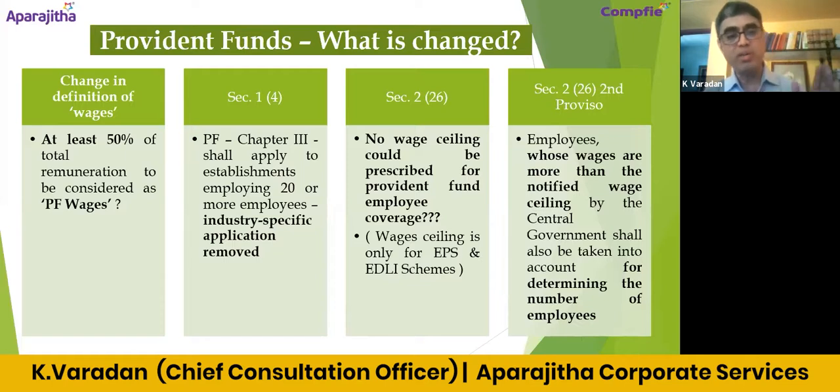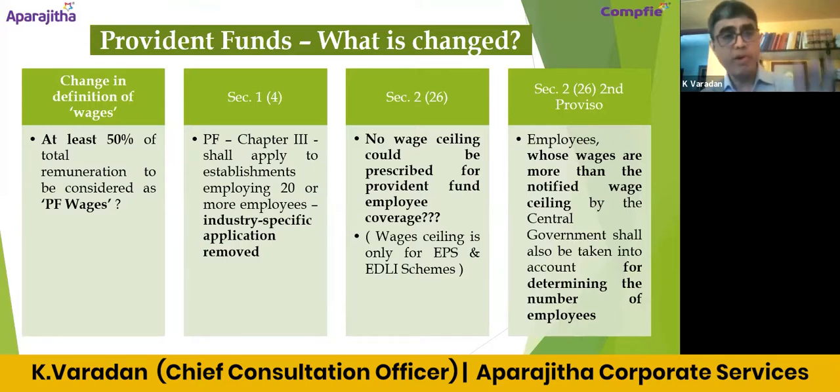That is how it is now, because the wage term is defined in all the 4 codes, and it has a uniform definition, right? So for all the 4 codes, the definition is same, right? No change at all. So again, if a company in its salary structure has availed maximum, that is 50% of excluded components, then the rest 50% will automatically at least be treated as wages.